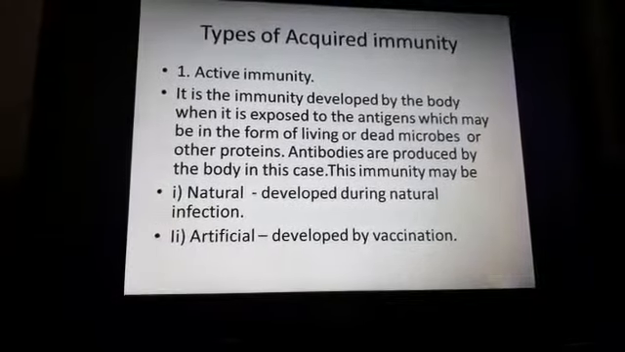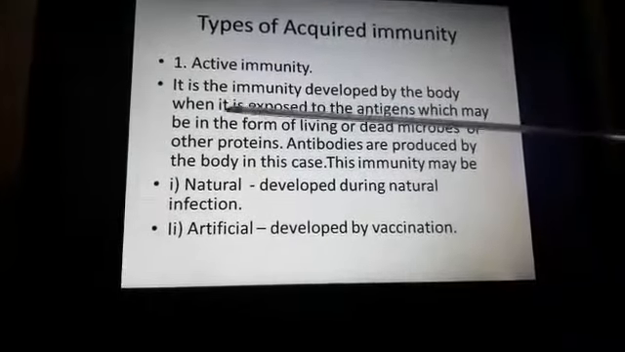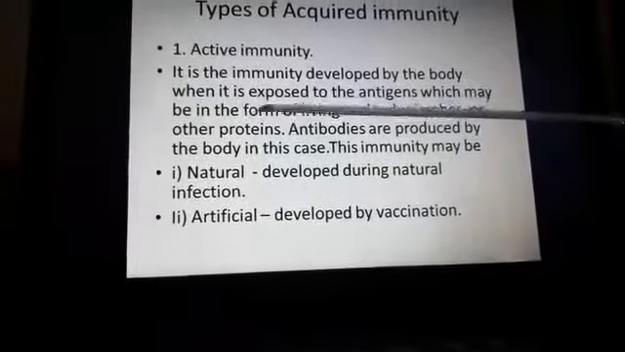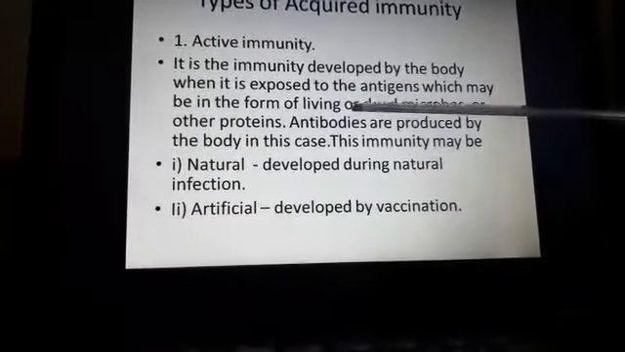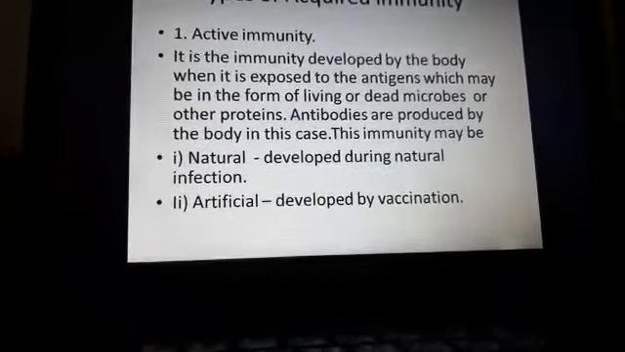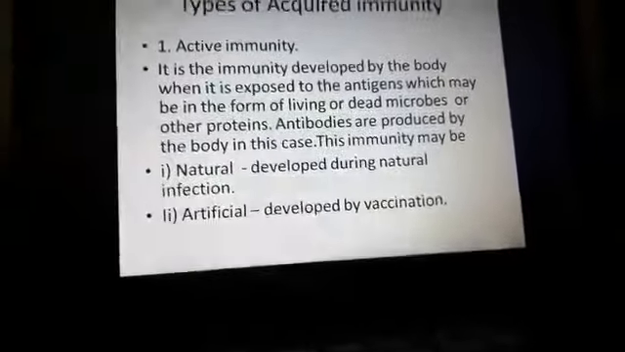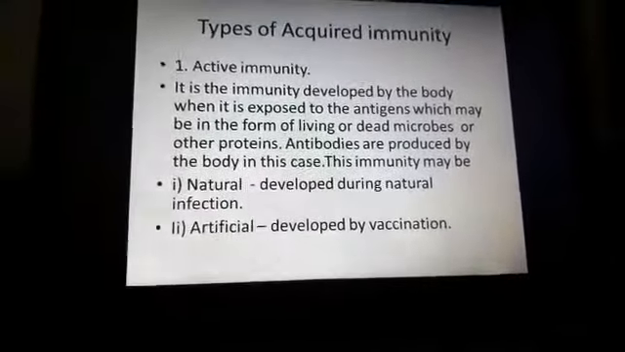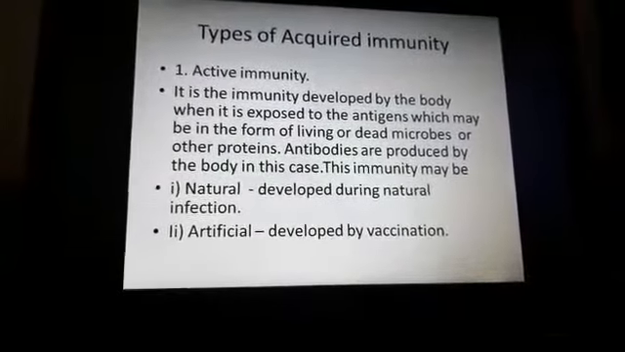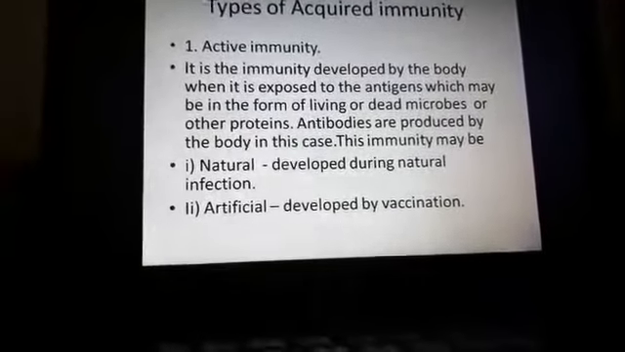What is the meaning of active immunity? It is the immunity developed by the body when it is exposed to antigens, which may be in the form of living or dead microbes or other proteins. It is a type of immunity developed by the body when it is exposed. After the process is over, automatically the antibodies are produced by the body.